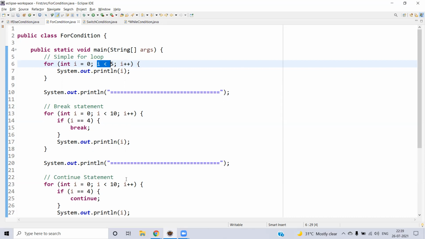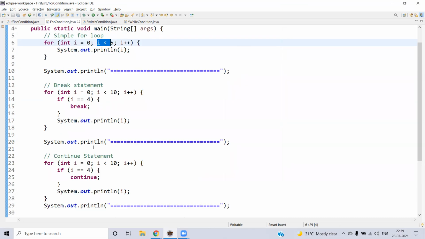Break statement. So break statement in the sense we want to continue the loop, but if some condition is met, then we can break it, we can just stop the for loop and come out. Let's say you want to iterate for 1000 times, or let's say you want to search for 1000 items. But if you have some condition and it is met, then you need to come out of the loop, then you can use the break statement. So break statement abruptly stops there and it will come out of the for loop entirely.